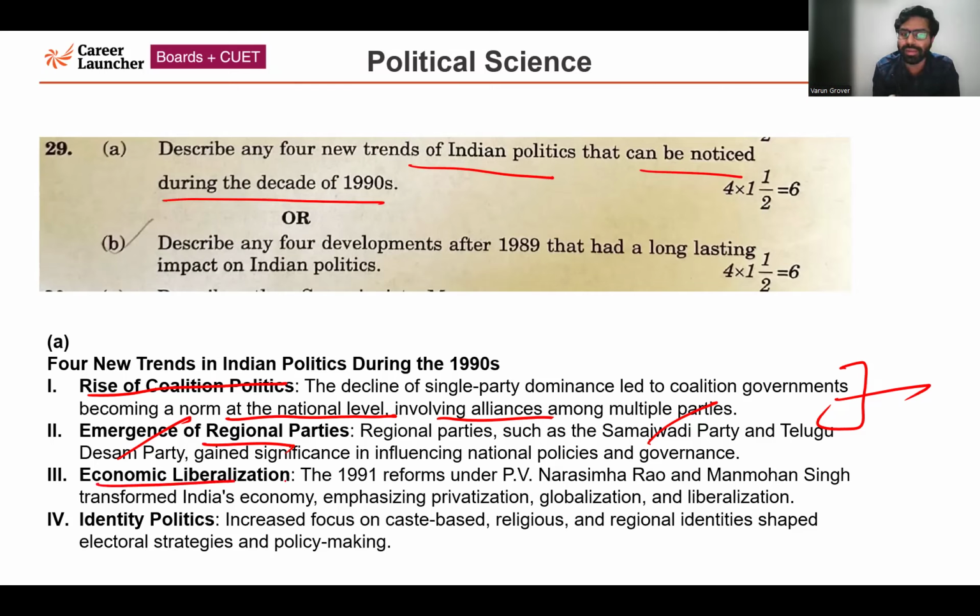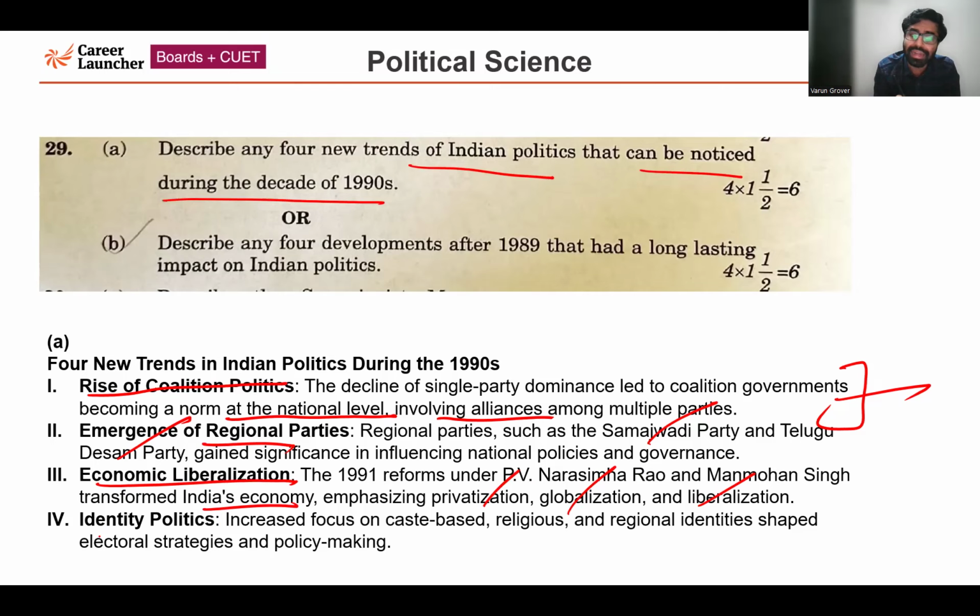Now, economic liberalization. Very importantly, the 1991 LPG reform under the leadership of PV Narasimha Rao, who was the prime minister at that point of time, and at that point of time, the finance minister was Dr. Manmohan Singh. Dr. Manmohan Singh ji played a role along with PV Narasimha Rao and transformed India's economy. They emphasized privatization, globalization, and liberalization. So this was again an important trend in Indian politics during the 1990s.